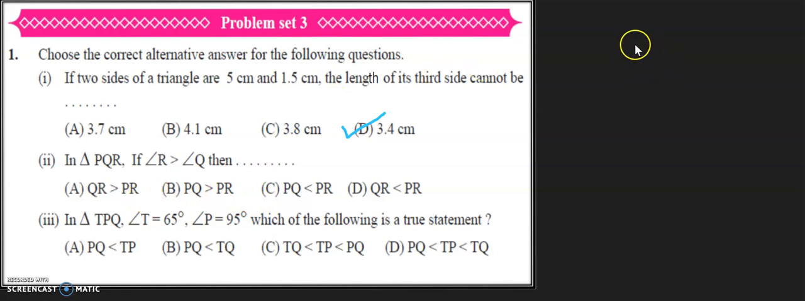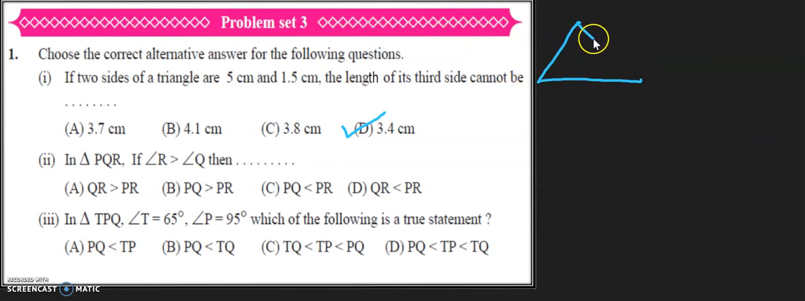Now to do this, we will first draw the figure. So this is triangle PQR. In this it is given that angle R is greater than angle Q. So angle R is greater than angle Q. I have used two lines to show that it is greater, and one line to show that angle Q is small.